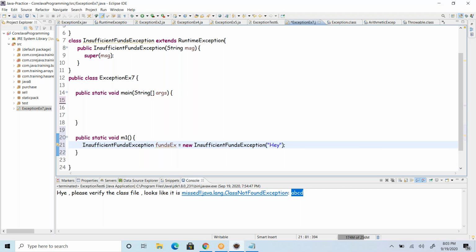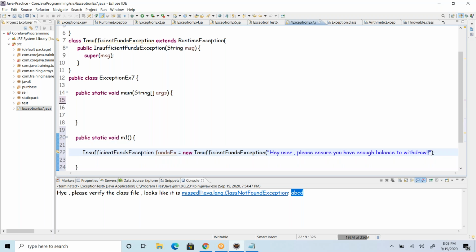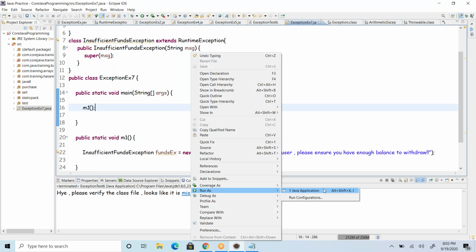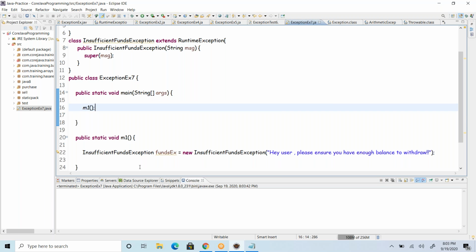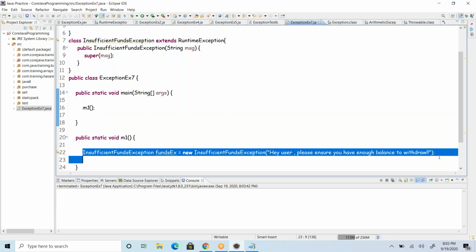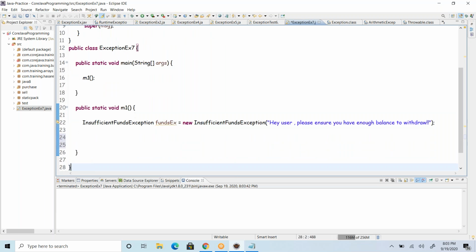Here the message is: please ensure you have enough balance to withdraw. So this is how the message will be given. This is my method, which I'm calling. If you run this, nothing will happen, because you created the exception object, that's all. But you did not raise it. You did not bounce it back.